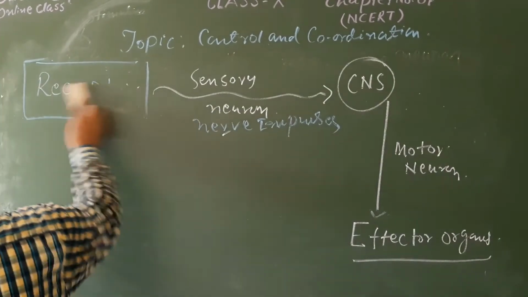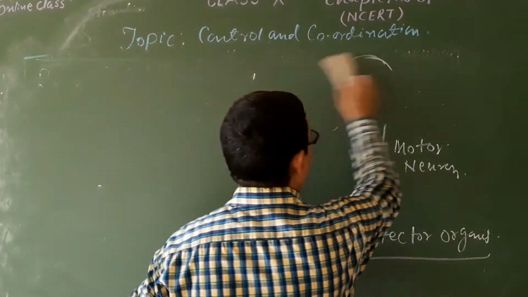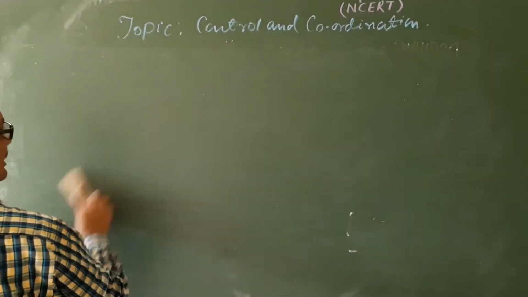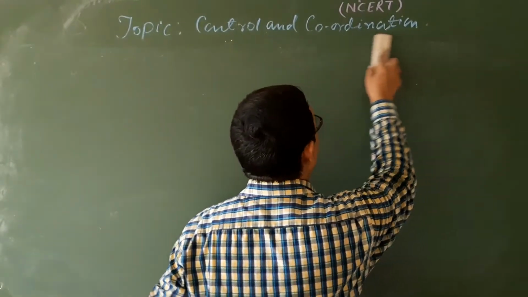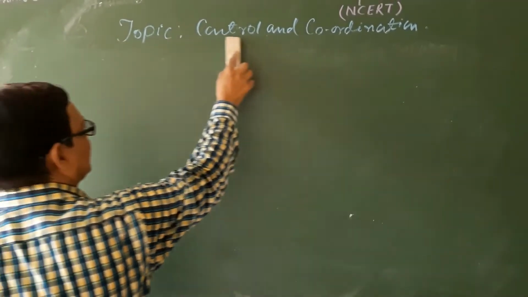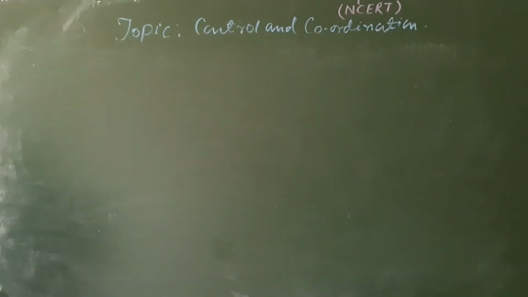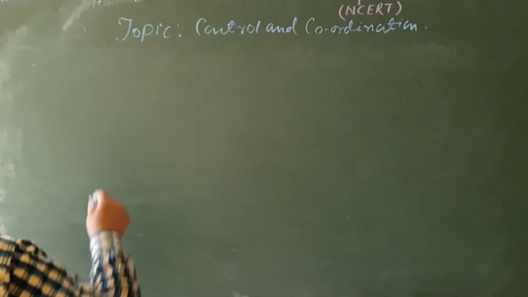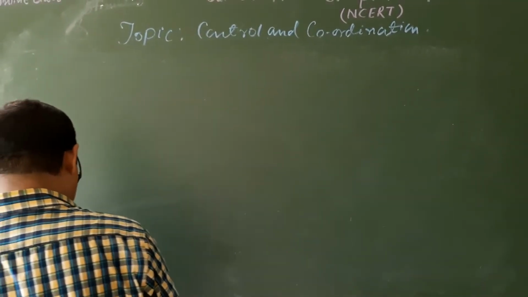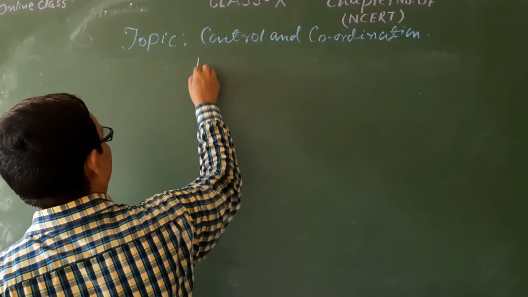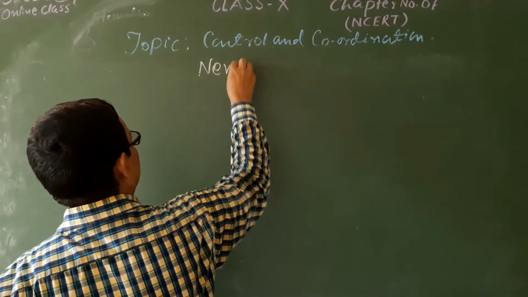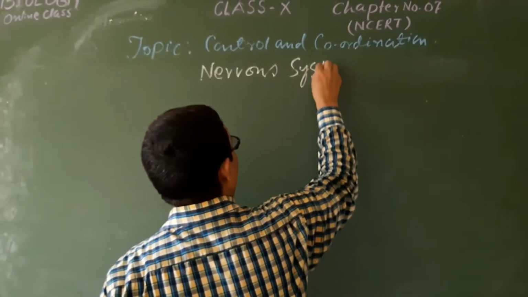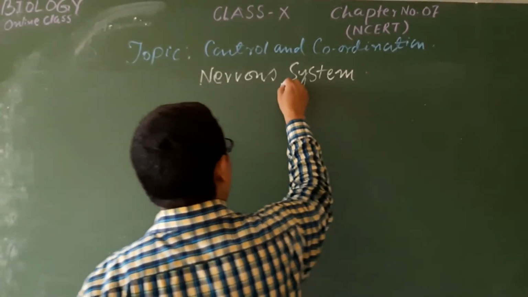Now come to the next part of today's point, that is the components of nervous system. First we look at the components of nervous system, that means the nervous system and its component parts.